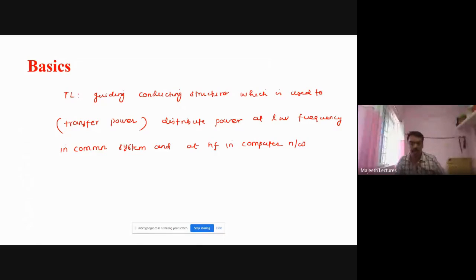Transmission lines are used to transfer or distribute the power at low frequency.